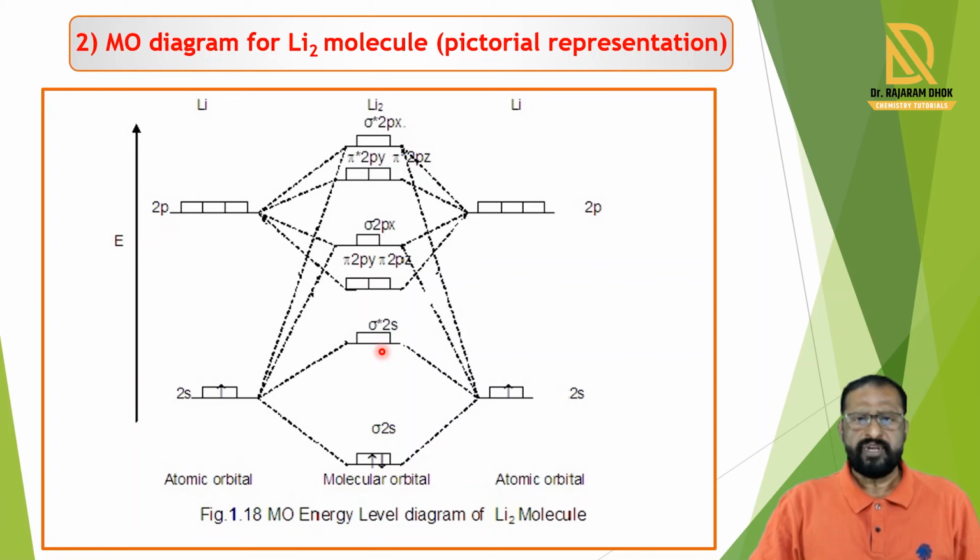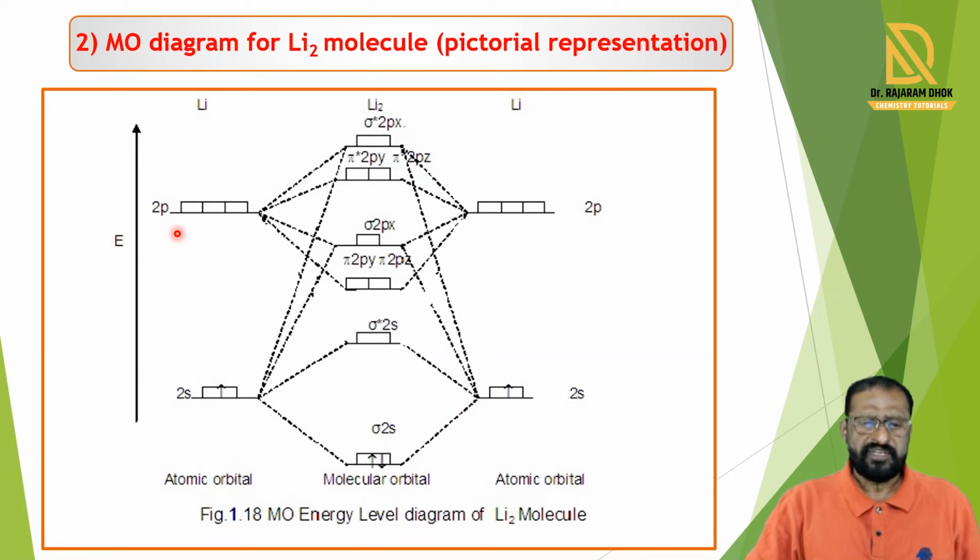So by combination of 2s and the other atom's 2s, two molecular orbitals form, that is sigma 2s and sigma star 2s.